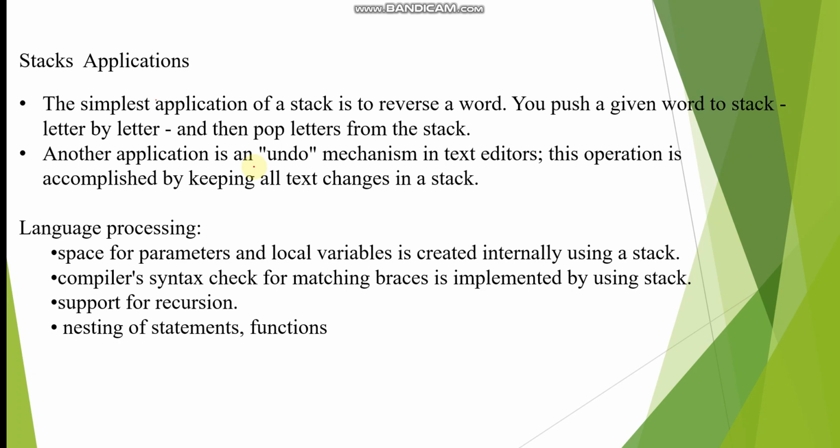If I click the undo option, first underline will be cancelled, then italic, then bold. So in a text editor, when we undo, the first undo will be of the third step, then the second step, then the first step. In programming and computer science, many a time we see this concept.